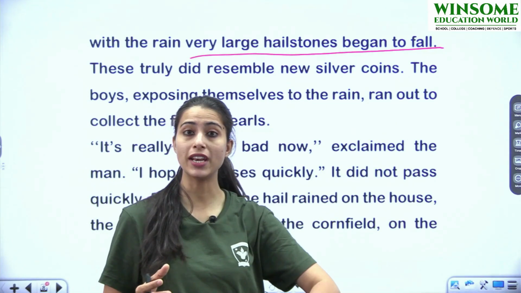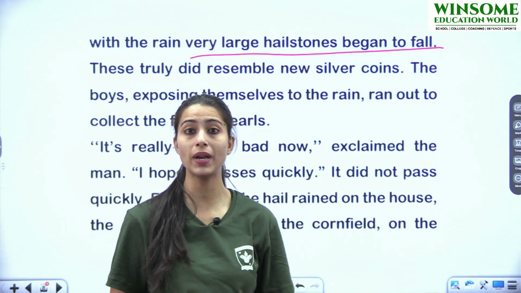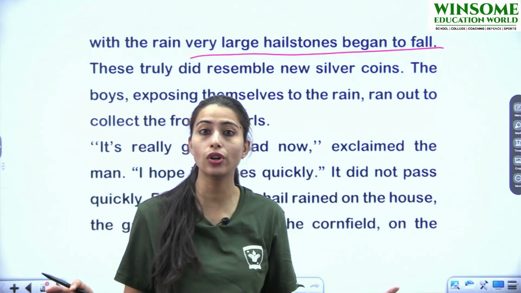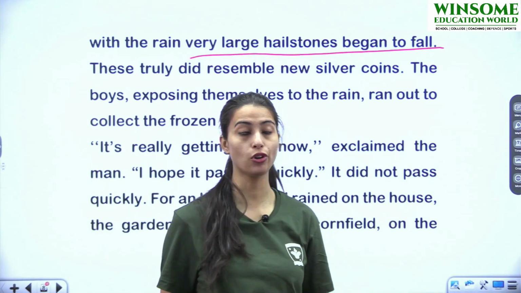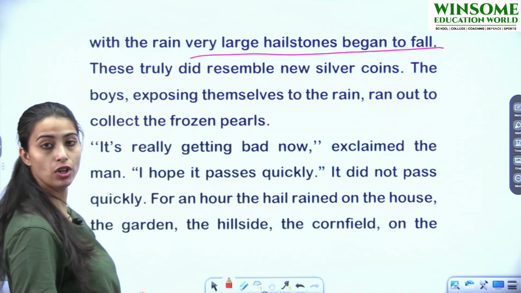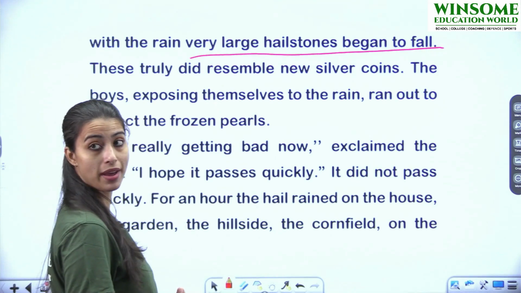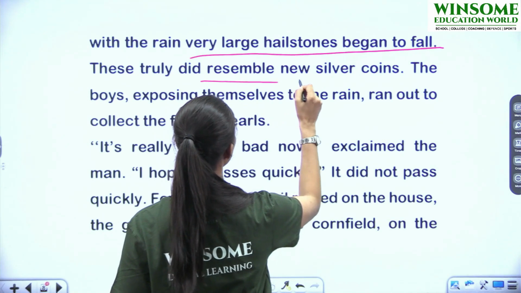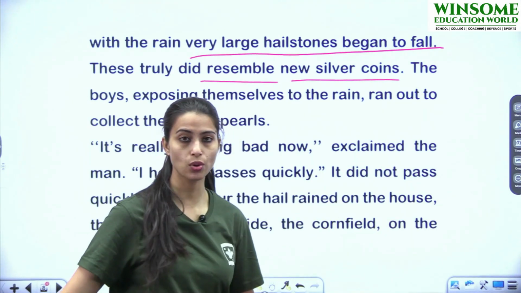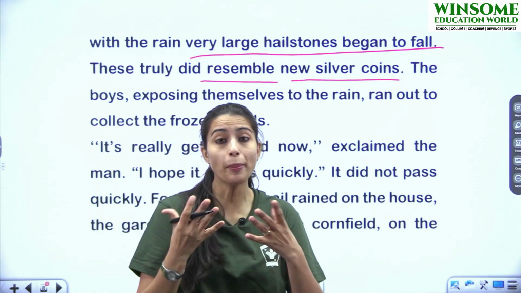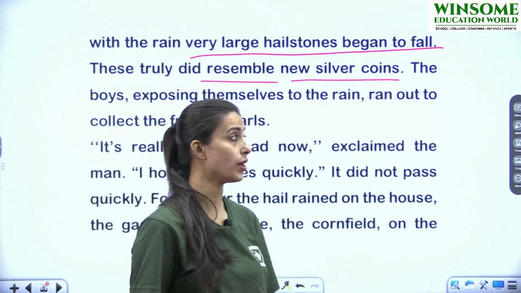So अब बारिश की जगह किसने ले ली थी? What took place instead of rainfall? Hailstones, which is not at all good for any field, for any crop. These truly did resemble new silver coins. Again, he had made a comparison here that the hailstones, they resemble new silver coins. Okay, कैसे लग रहे थे? Silver coins जैसे लग रहे थे वो hailstone. They appear to be silver coins.